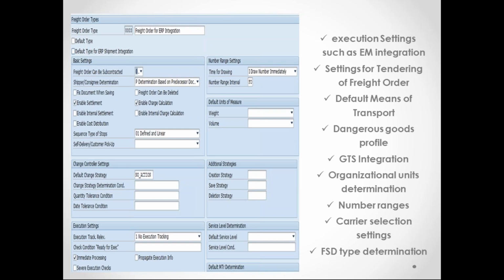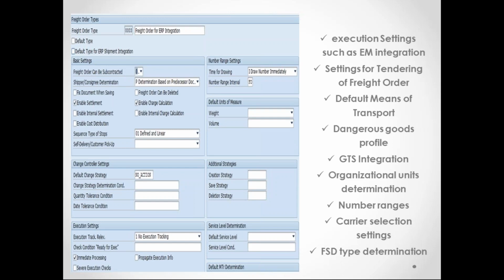Okay, so here the default means of transport, your vehicle, everything will be assigned here only. It is also integrated to your GTS system. One main difference between the forwarding order GTS integration and the freight order GTS integration is this: when a freight order is integrated to GTS, the carrier has to declare the goods to the customs. In case it is a forwarding order, either the LSP or the shipper can declare the goods to the customs.